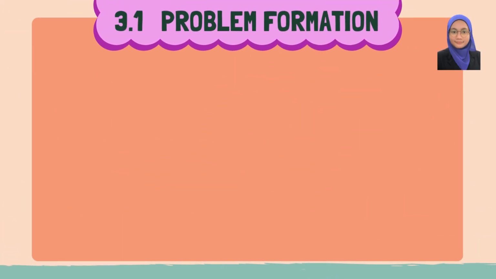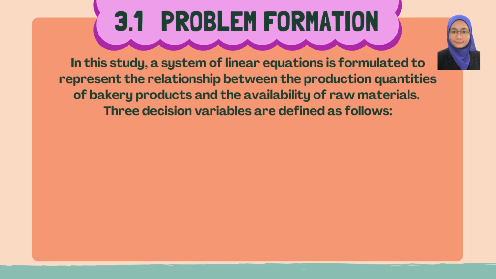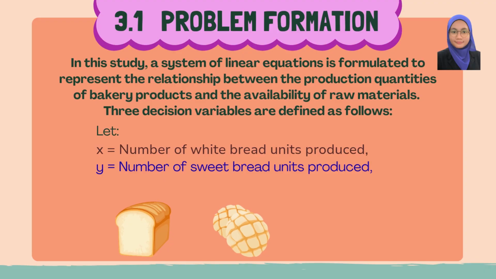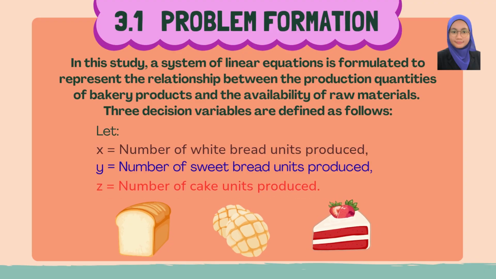Next, I will explain the problem formulation of our case study. In this study, a system of linear equations is formulated to represent the relationship between the production quantities of bakery products and the availability of raw materials. First, we define three decision variables. X represents the number of white bread units produced, Y represents the number of sweet bread units produced, and Z represents the number of cake units produced.